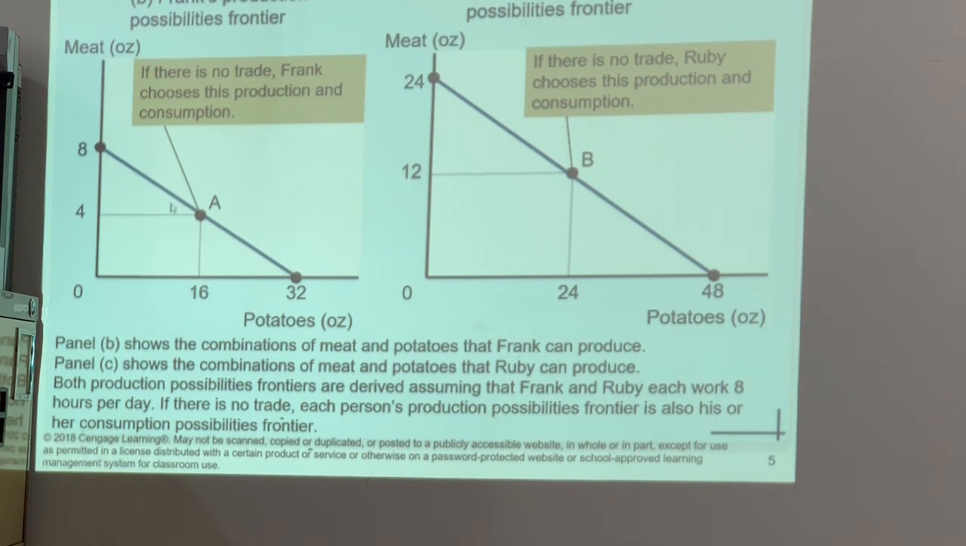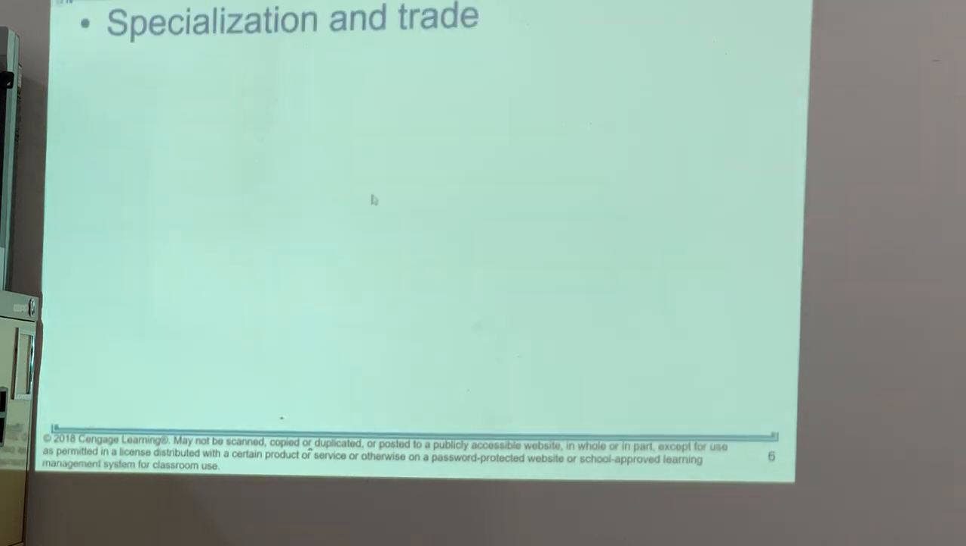Here we can see the production possibility frontier is the consumption possibilities frontier, meaning how much he can consume given the resources and their productivity.